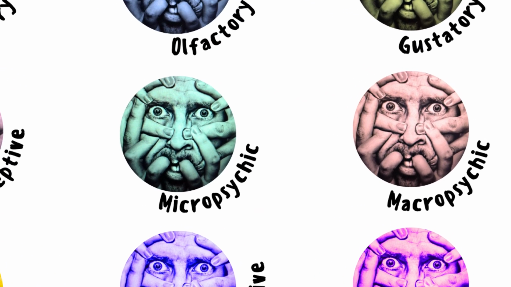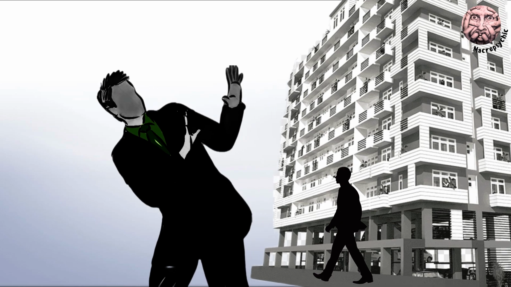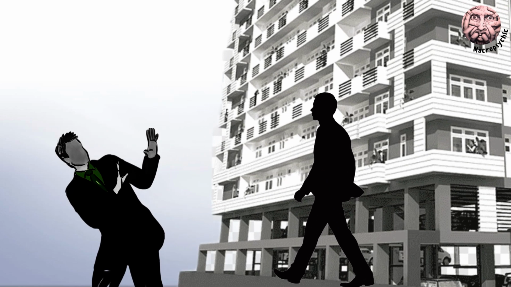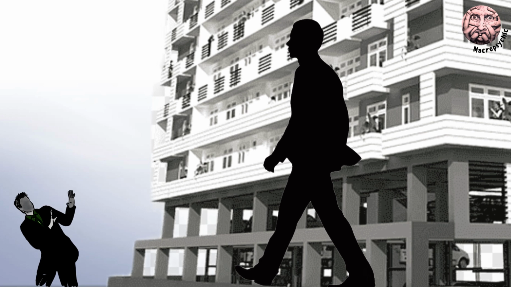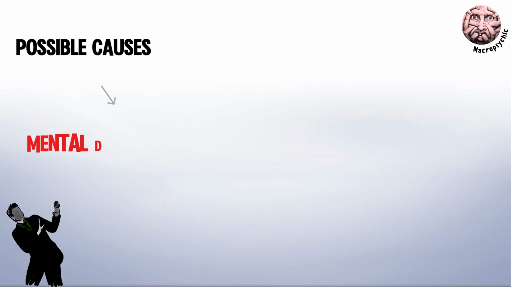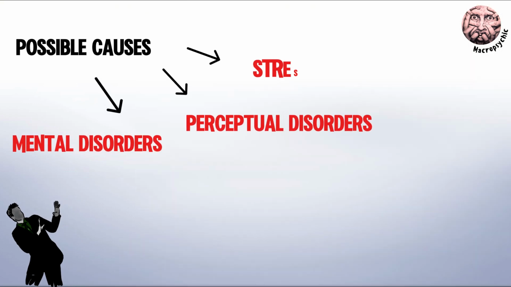Macropsychic hallucinations involve perceiving objects or people as gigantic. For example, objects might seem too large or threatening. Causes may include mental disorders, perception disturbances, or stress.